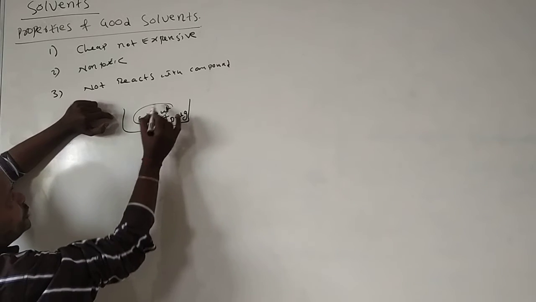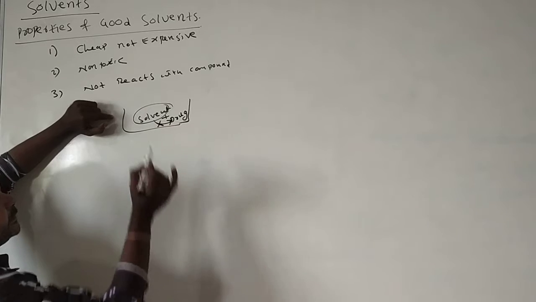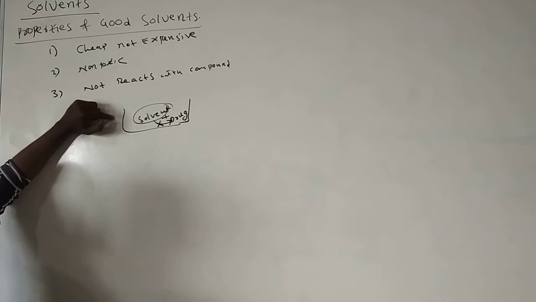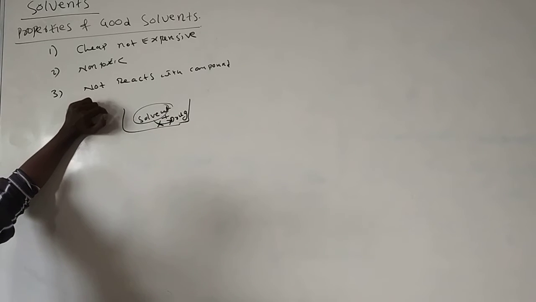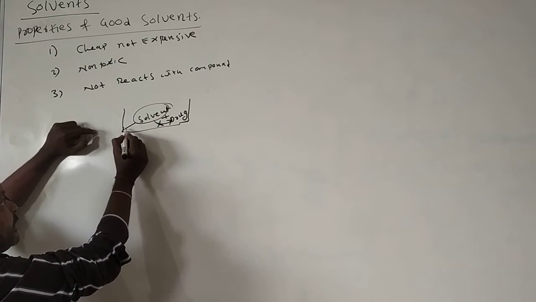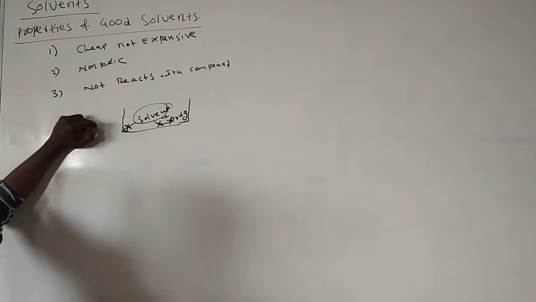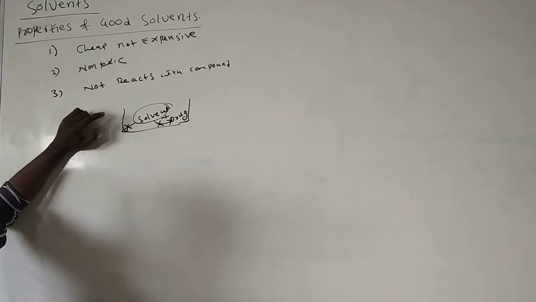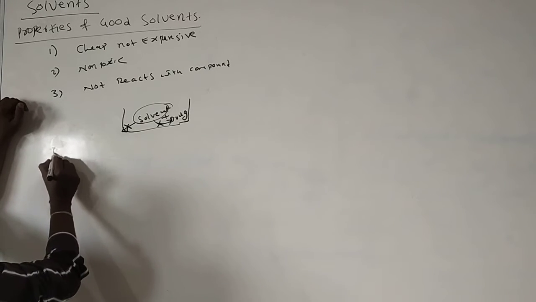The solvent should not react with the drug. If it reacts with the drug, a different compound will form. And the solvent should not react with the container also.